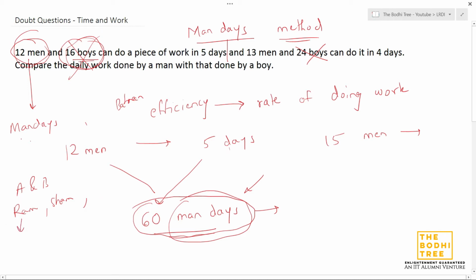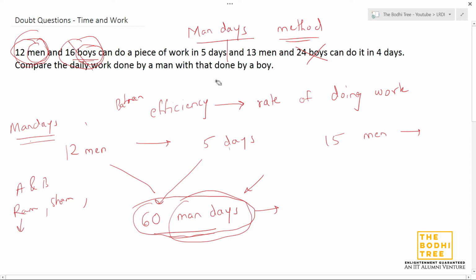At that time we are not going to use this man days method. Whenever we have a group, we have to assume that every person in that group has the same efficiency. Every man in this group will have the same efficiency, every boy in this group will have the same efficiency, unless otherwise stated. They have not stated anything as of now. So let's look at the question now.